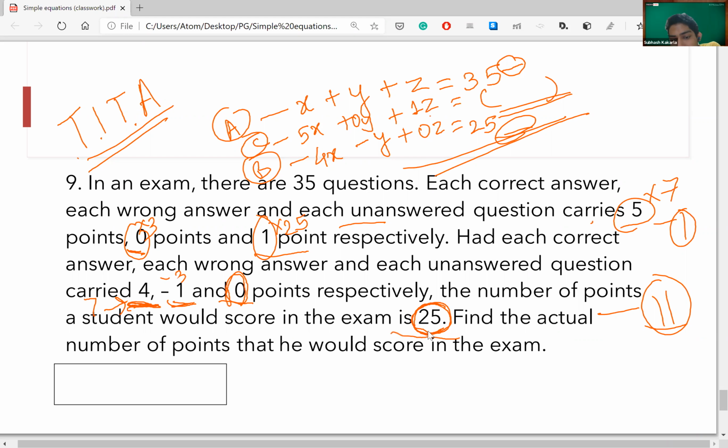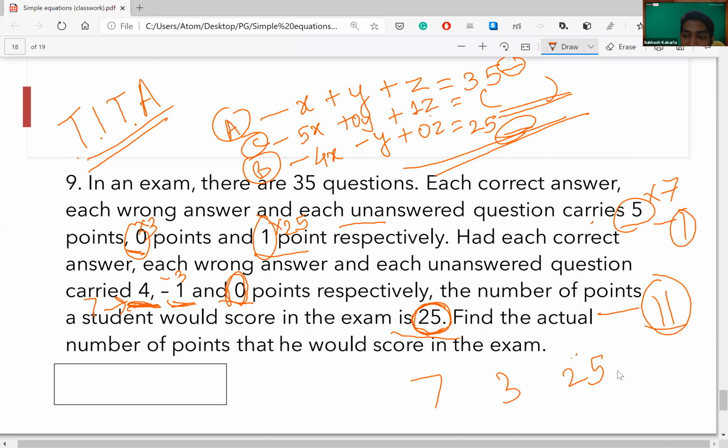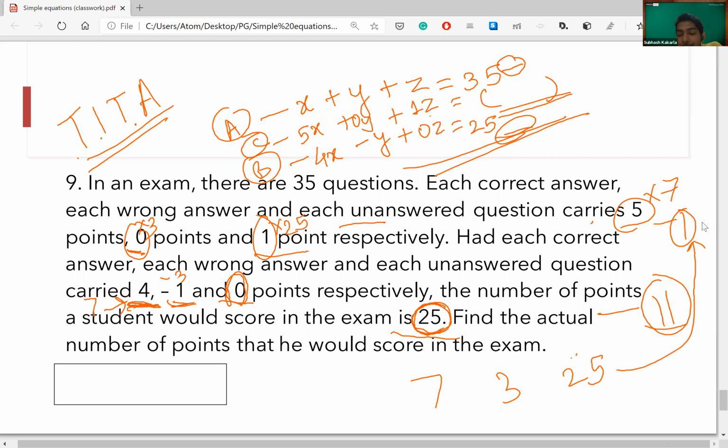So I got the distribution that would be 7, 3, and 25. And this is what I applied in the first scenario. And if you think another scenario will work, yeah, other scenarios might work. But as we can verify from this part, only this scenario will give me the answer.